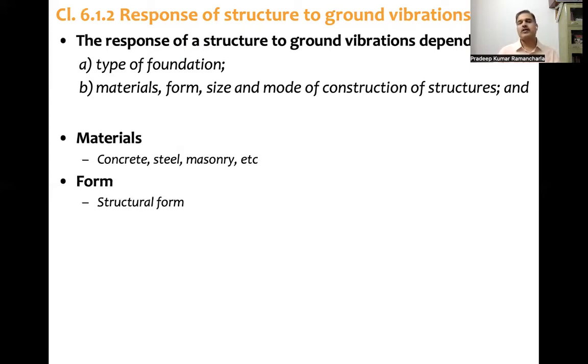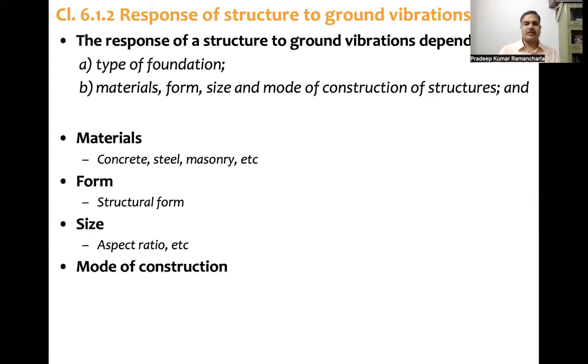So what is the structural form adopted in the design? And the size. Size means aspect ratio of the building, elevation, profile, plan, all those things also affect. Then mode of construction. What is that? Monolithic construction, precast, prefabricated, all that kind of thing. So all these things come under the second category, that is materials, form, and mode of construction.